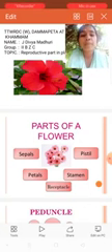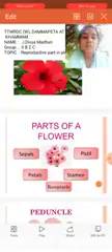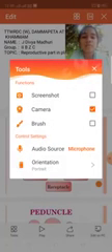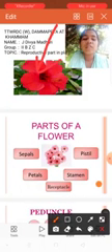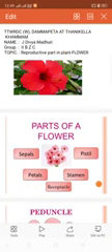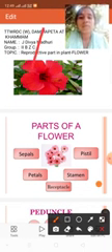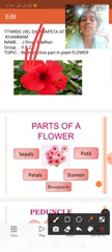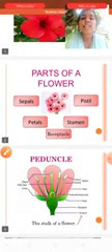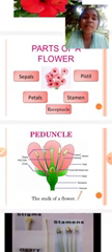I would like to show one PPT. This is the flower. Flower plays a very important role. The flower consists of some parts. They are the sepals, petals, receptacle, stamens, and pistil.